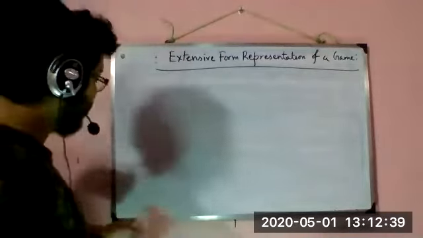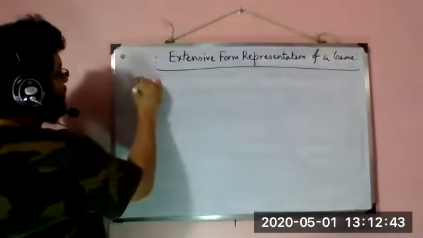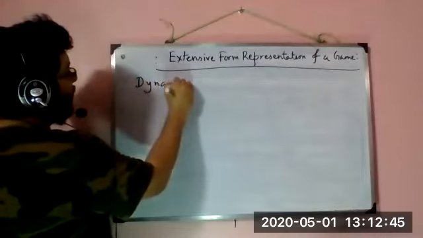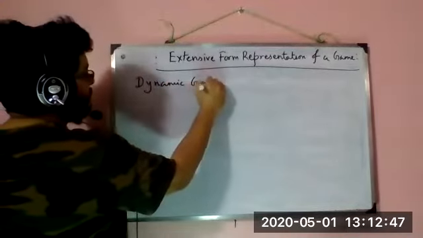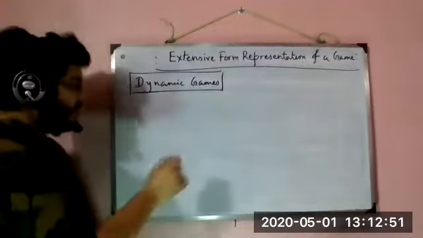It is because just after learning this, we are going to move into something called dynamic games. All right, and I'll send you the notes.